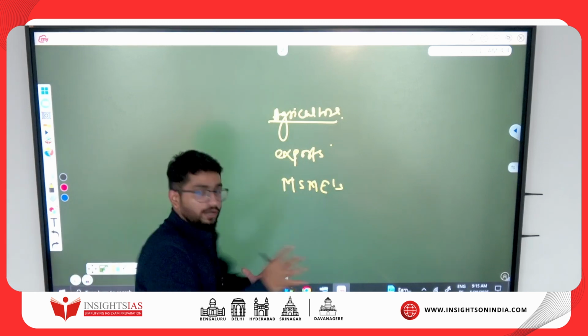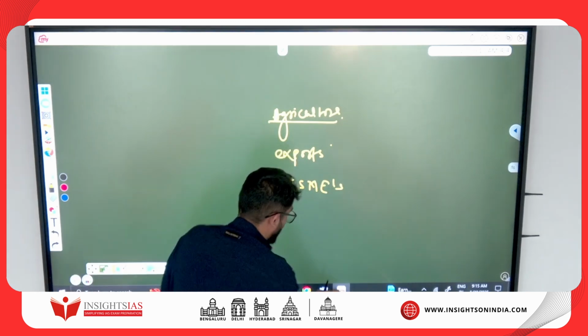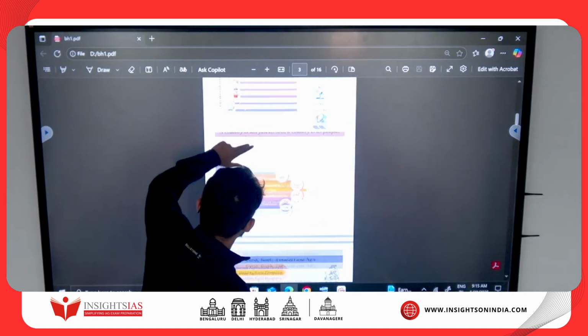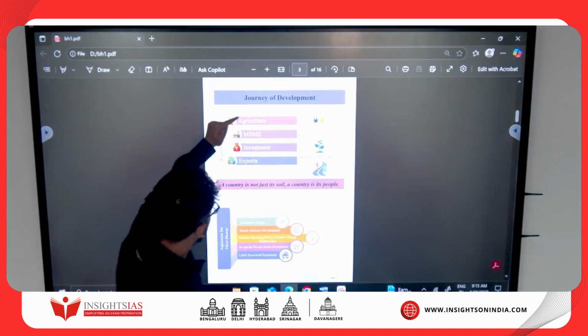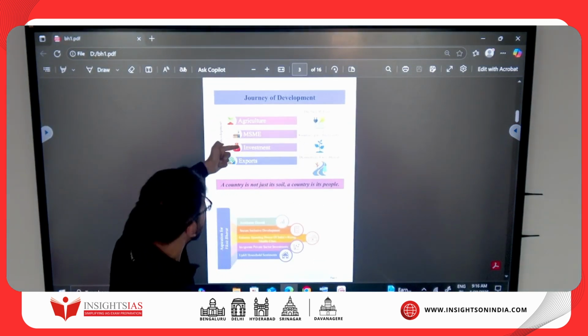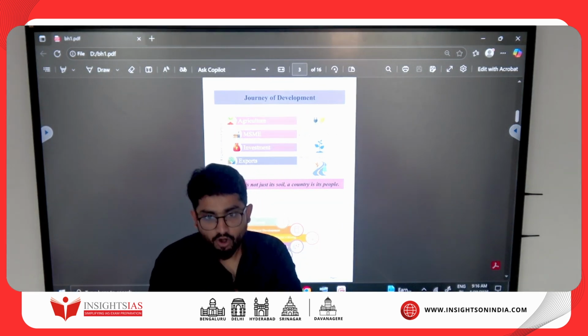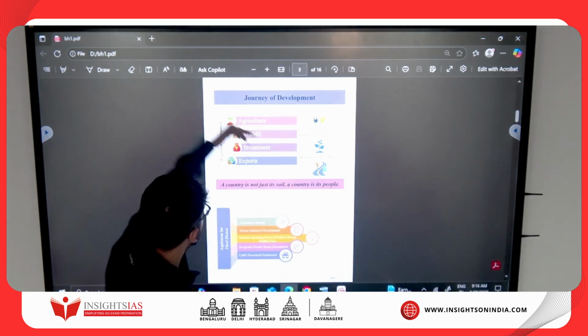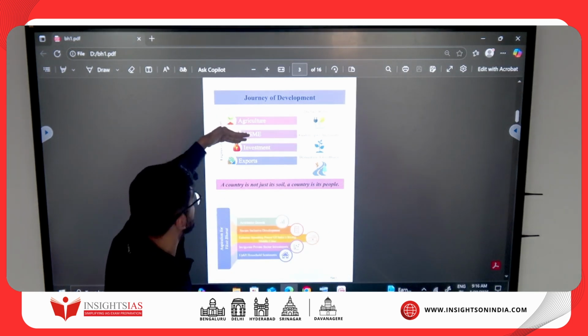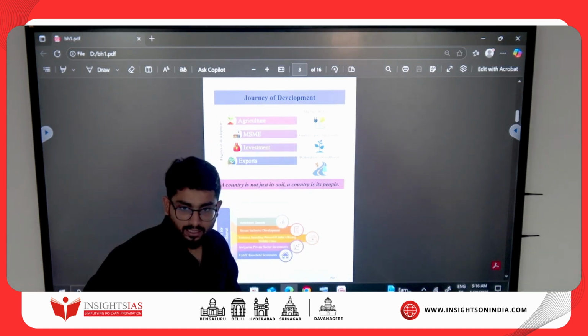So what I am borrowing, you will wonder where the sir is borrowing from. I am not borrowing from anywhere, I am just borrowing from here. So agriculture, MSME, exports, and investment. These are the four key pillars of this budget. Just keep in mind.